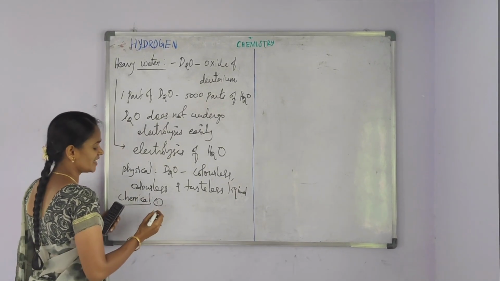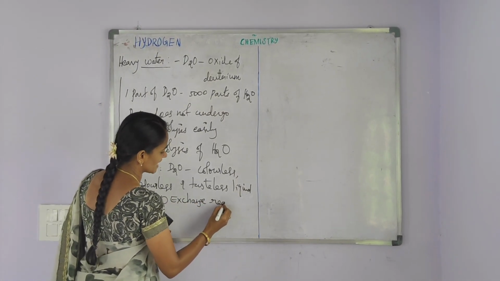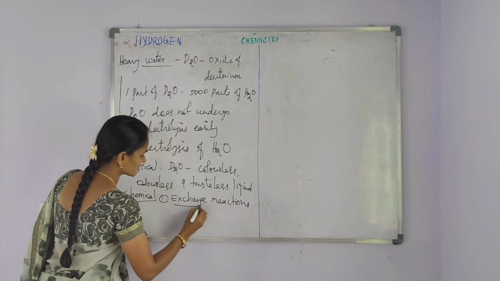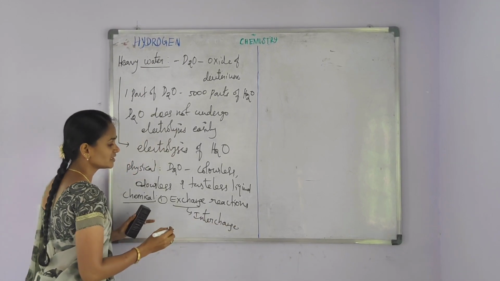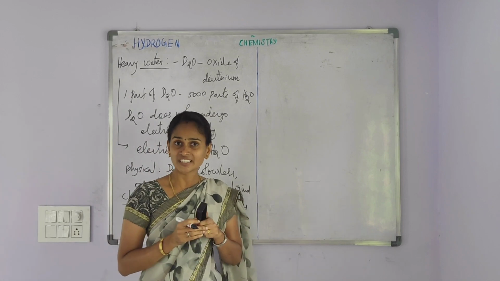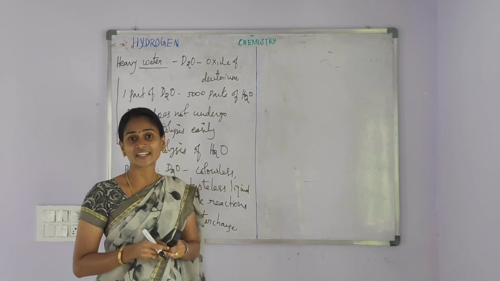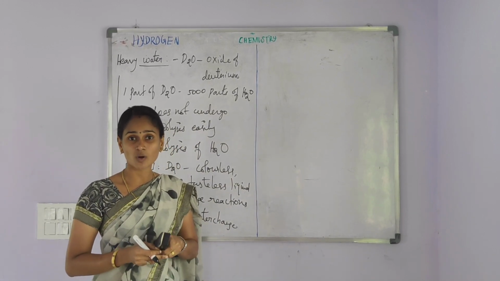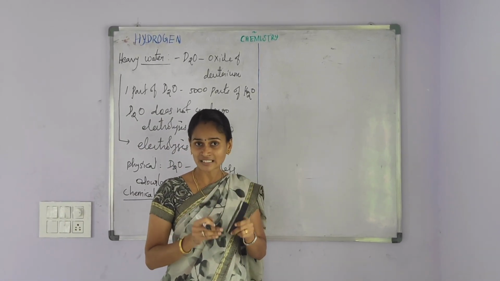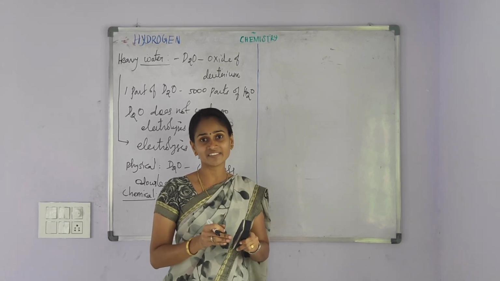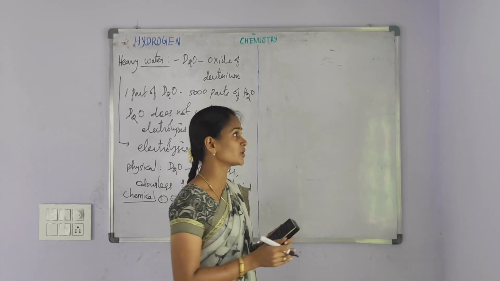The first one is heavy water. It has the tendency to undergo exchange reactions. Exchange, its meaning is interchange. How does the exchange reaction take place? First of all, hydrogen containing compounds are treated with heavy water. The hydrogen is interchanged by the deuterium.